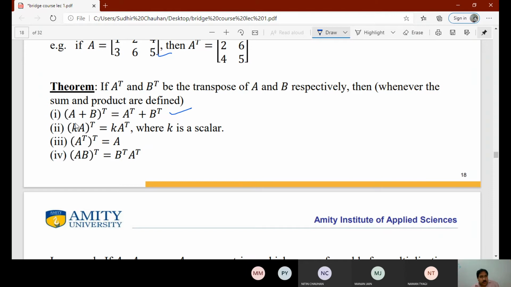The transpose of a scalar is always equal to K. And if we take the transpose of any matrix and again take the transpose, we get the original matrix, that is A transpose transpose will be equal to A. This is a very important property: A into B transpose is equal to B transpose into A transpose. So if we find the transpose of a product, it will be the product of the transposes of the matrices in different order.